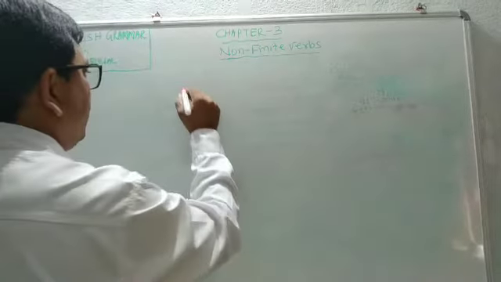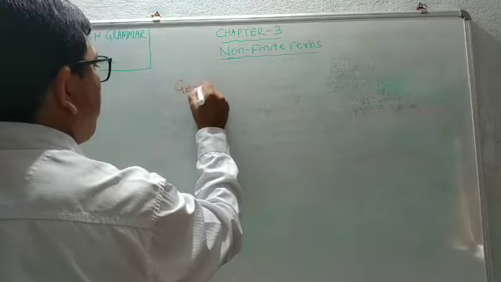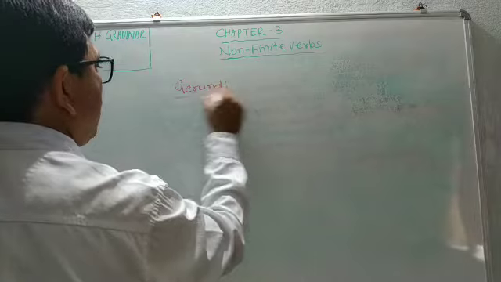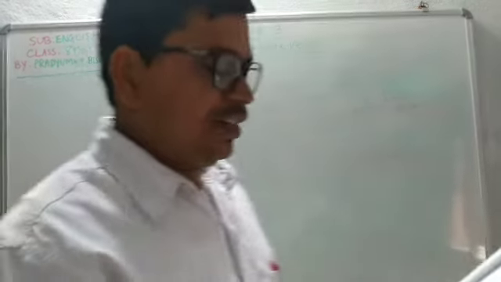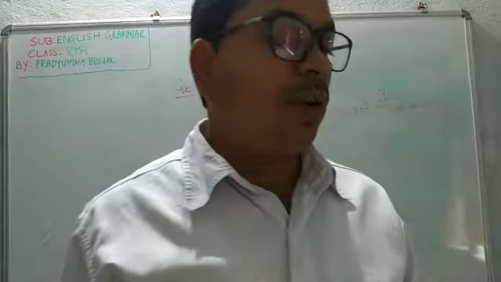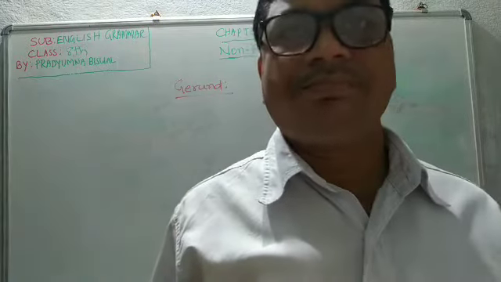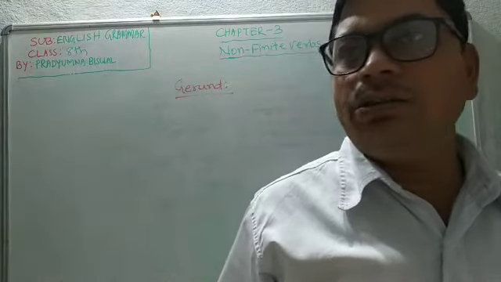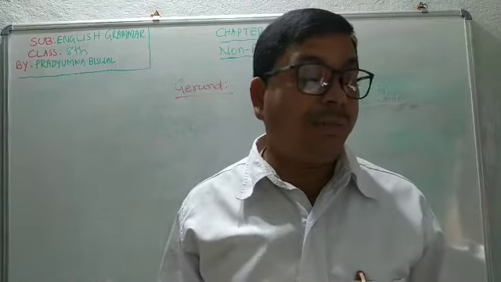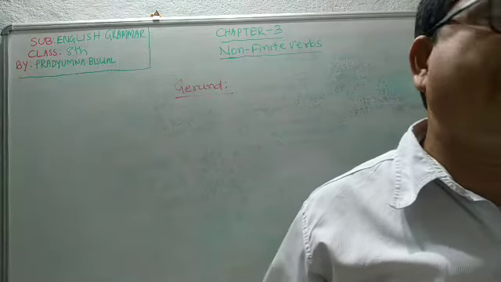A gerund is a noun which is formed from a verb by adding ing at the end of the word.